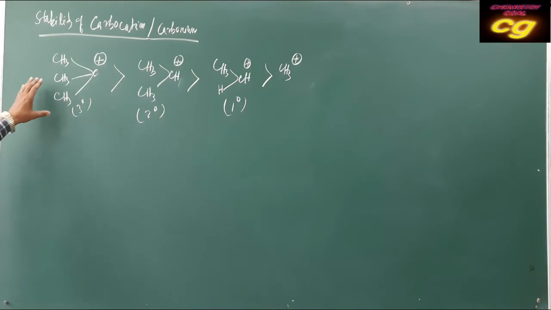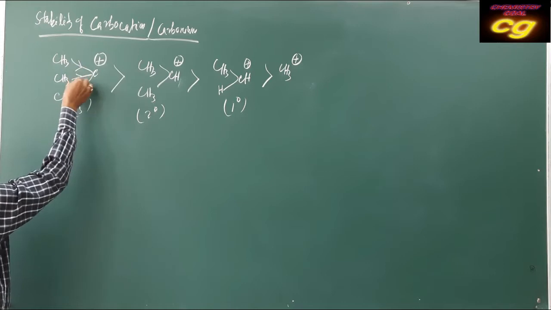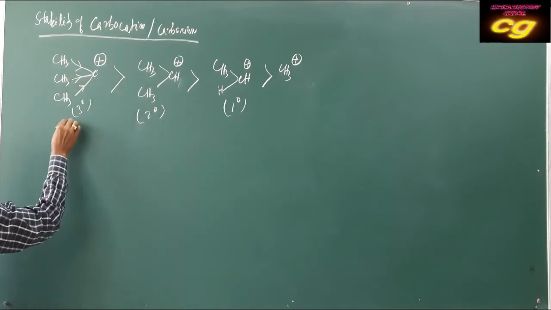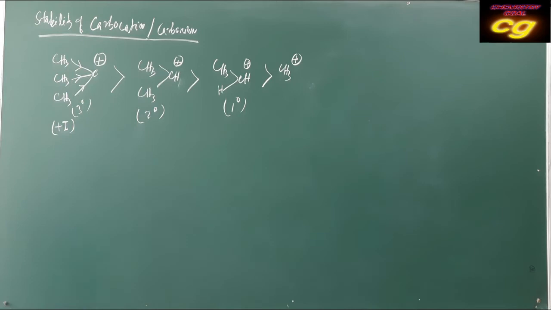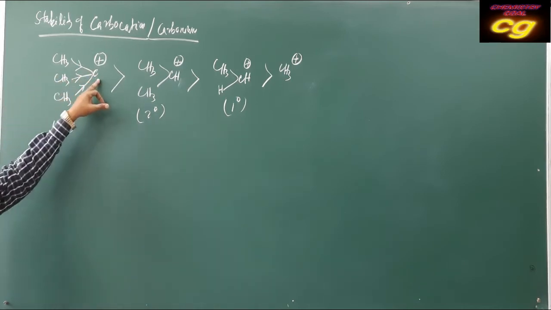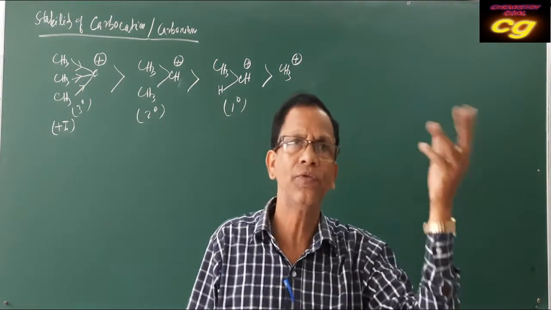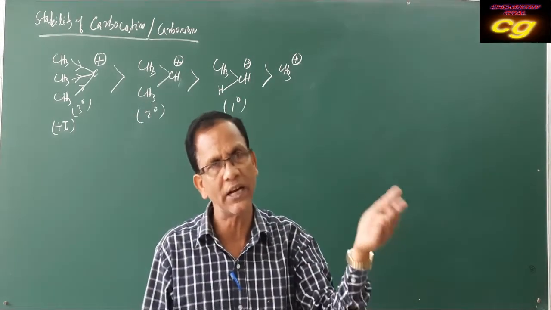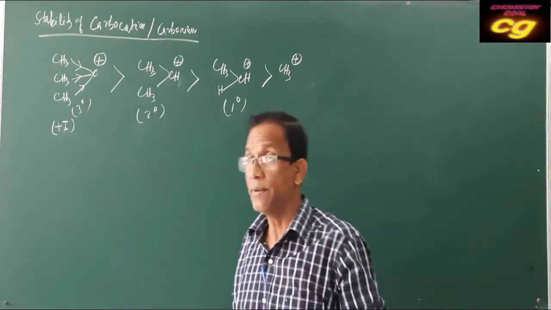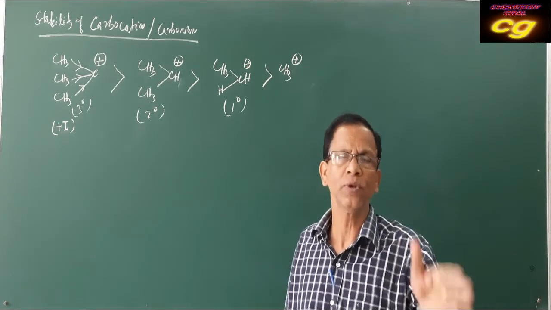Why is the stability of the tertiary carbocation more? Because here the methyl group has a plus I effect, already we know this. As the plus I effect is more, the positive charge on carbon will be less. Because we know if the atom is neutral, stability increases. If the atom carries a positive or negative charge, the stability decreases, because every atom wants to remain in neutral